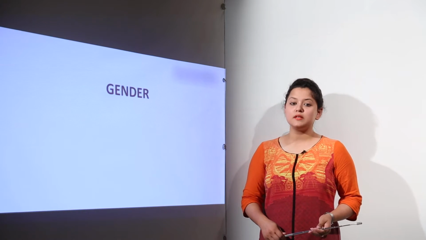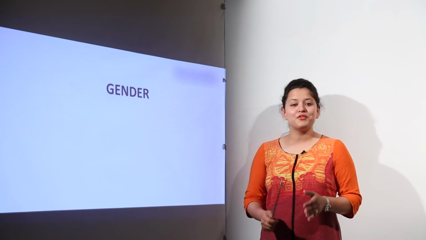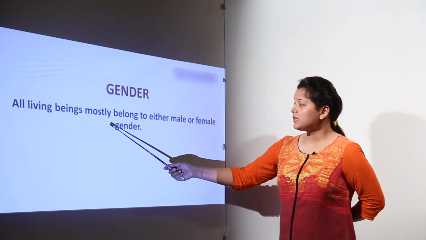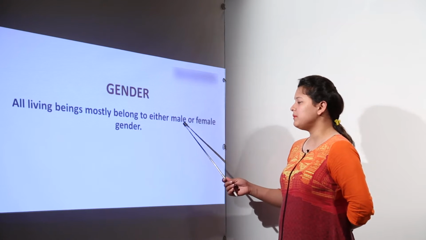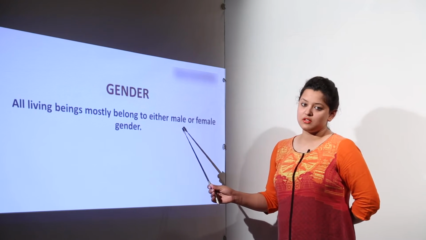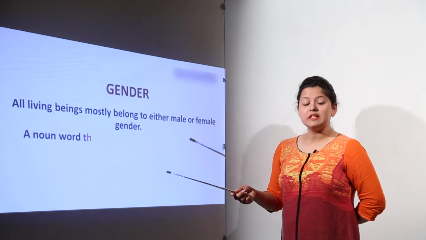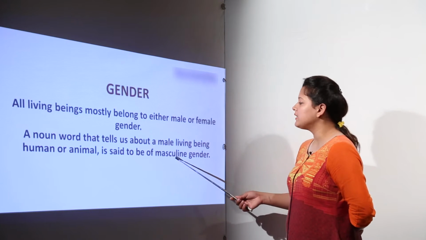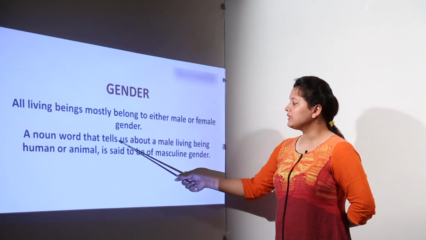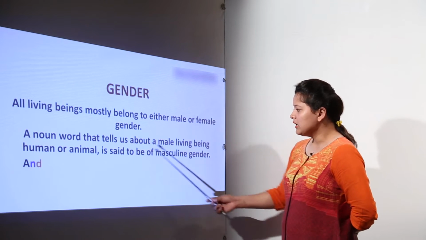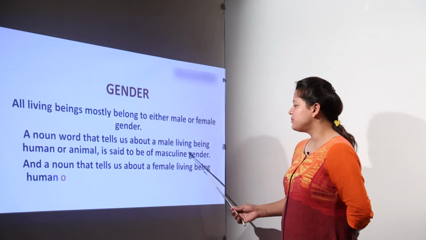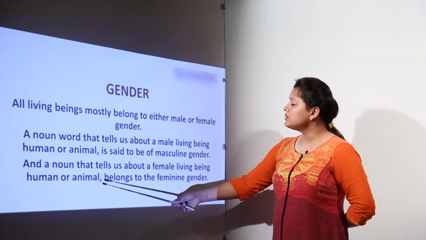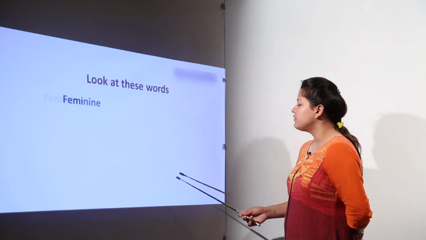Gender. Gender can be of two types, but before that, what is gender? Gender is basically for all the living beings that belong either to the male or the female gender. So for all living things, either they are male or female, we can have two types of genders: the masculine and the feminine gender. A noun word that tells about a male living being, human or animal, is said to be masculine. A noun that tells about a female living being, human or animal, will belong to the feminine gender.